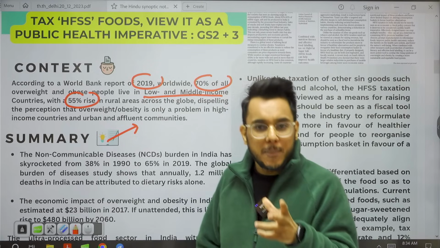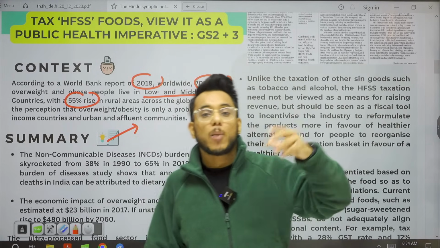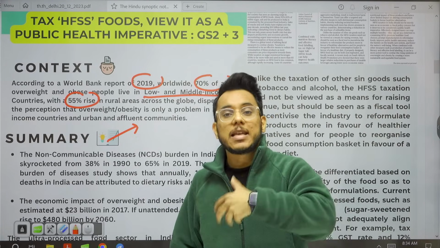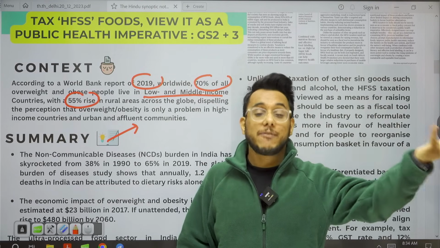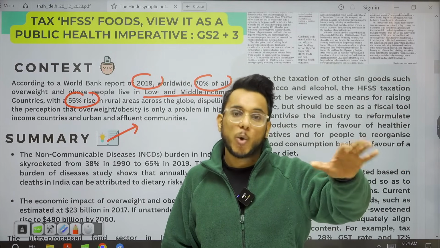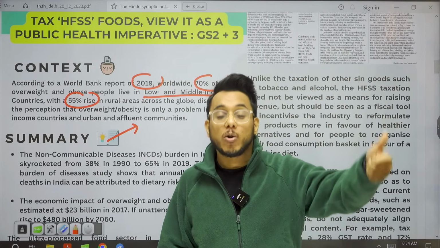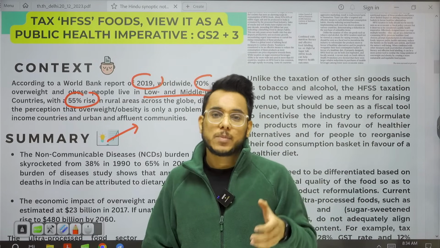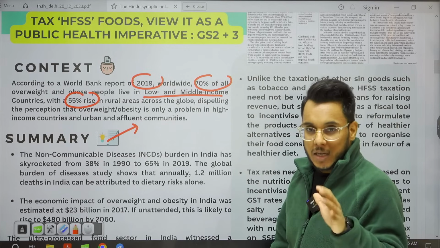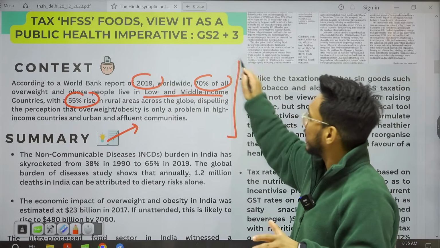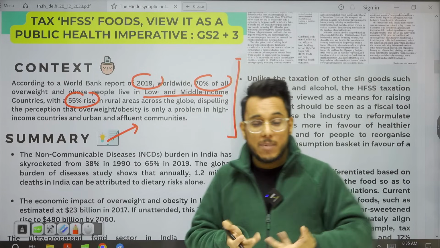Because often there is a myth that obesity is a problem of the rich world, a problem of affluent people living in urban areas. But no, that is not the case. It impacts low and middle income countries, and the highest rise has also been in rural parts of the world. So this is an emerging health challenge.